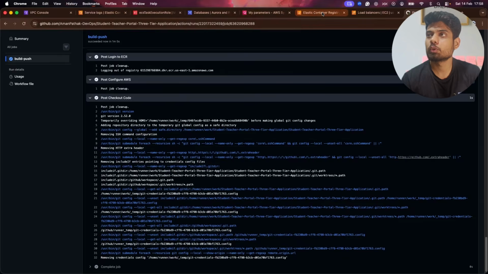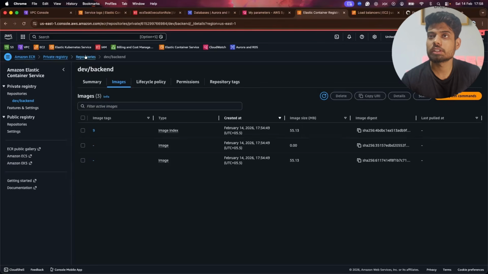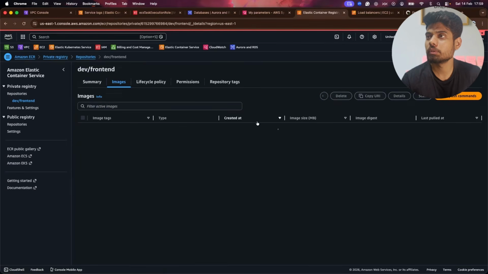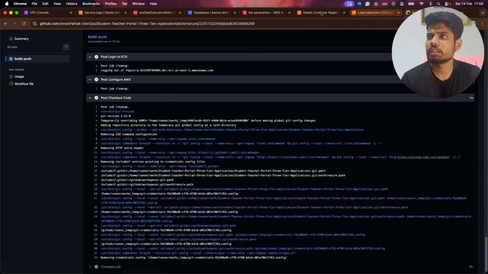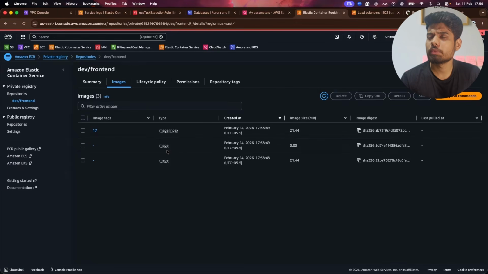So again, I'll go to the ECR registry and I will check the front end image section first. And yes, we can see 17 is there. This happened like earlier, it was not happening. I don't know what exactly the issue is, but it's fine. I think this is related to context that is giving us some issue, but it's fine. For now, what I'll be going to do is create the task definition for this.